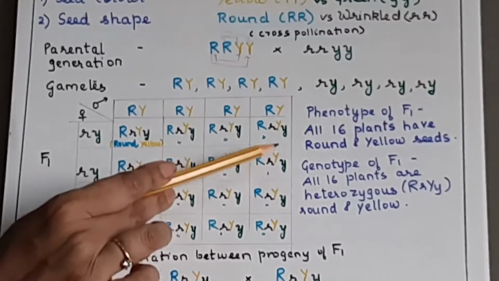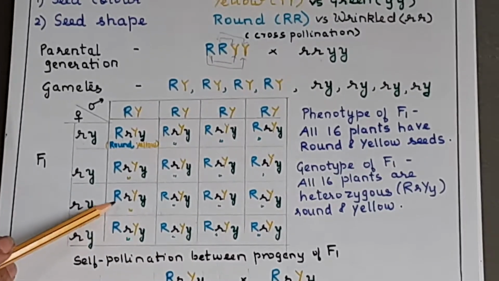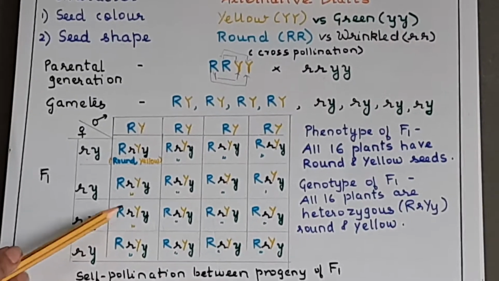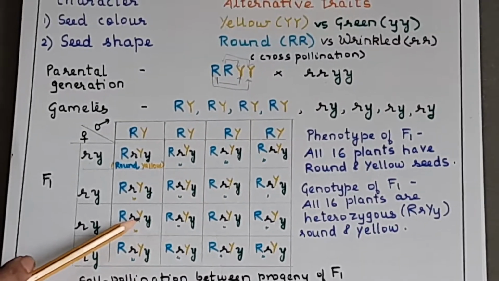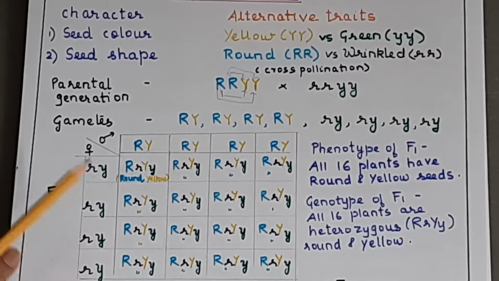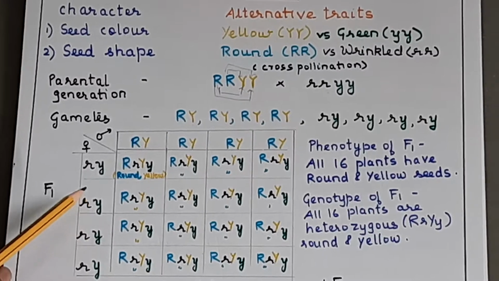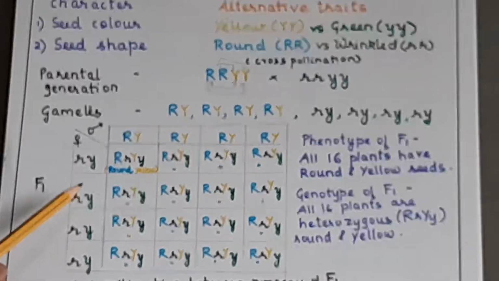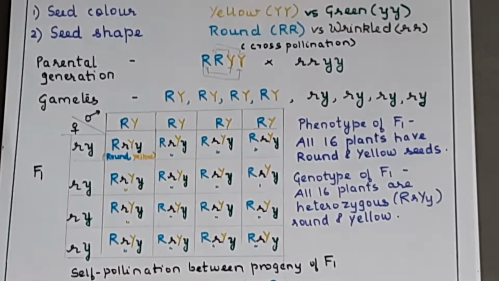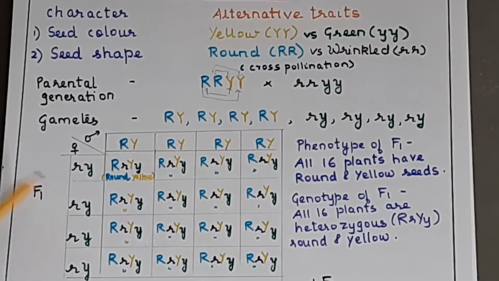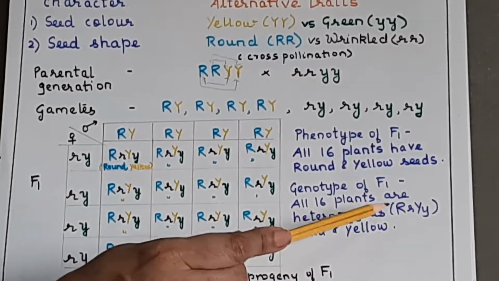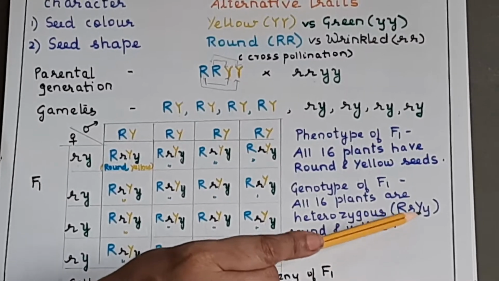Just notice, observe, all are having heterozygous round. I hope you are understanding now what is heterozygous round and heterozygous yellow, correct? So all 16 plants are having round and yellow seeds. That is the phenotype. Yes, very good. Okay, so phenotype of F1 will be all 16 plants have round and yellow seeds. And what is the genotype of F1? All 16 plants are heterozygous. Then in bracket you have to mention this, capital R, small r, capital Y, small y.